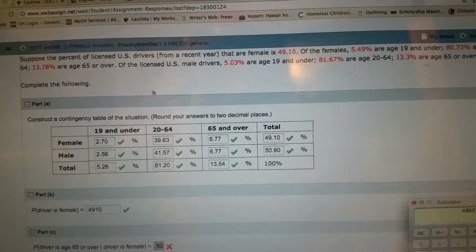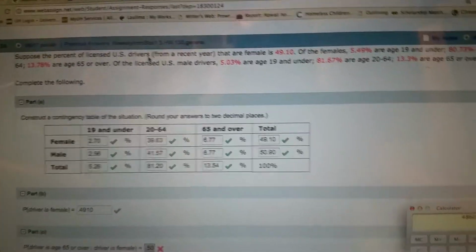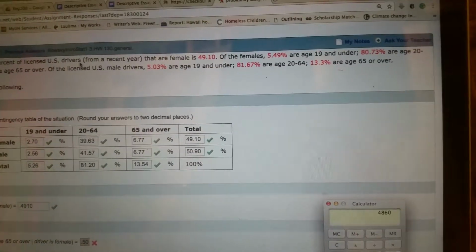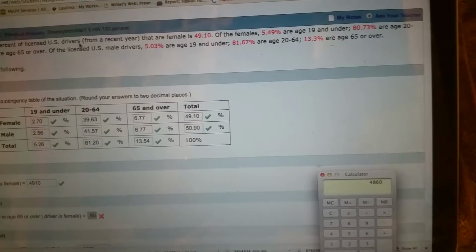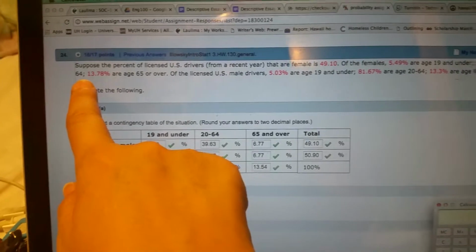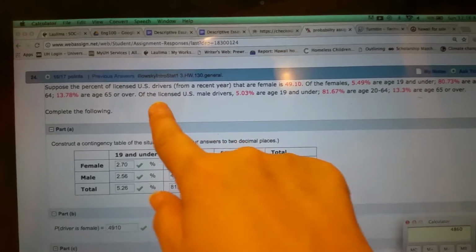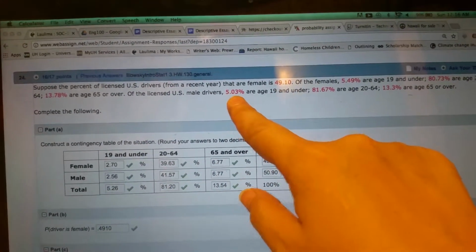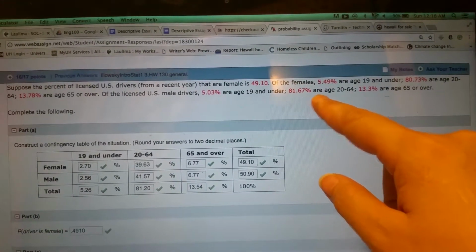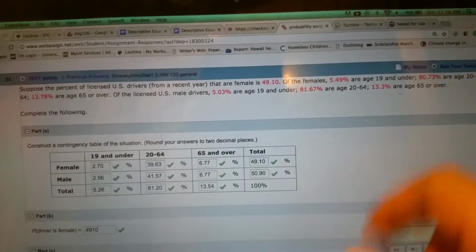Number 24. Suppose the percent of licensed U.S. drivers from a recent year that are female is 49.10%. Of the females, 5.49% are age 19 and under, 80.73% are age 20 to 64, and 13.78% are aged 65 or over. Of the licensed U.S. male drivers, 5.03% are age 19 and under, 81.67% are age 20 to 64, and 13.3% are age 65 or over.